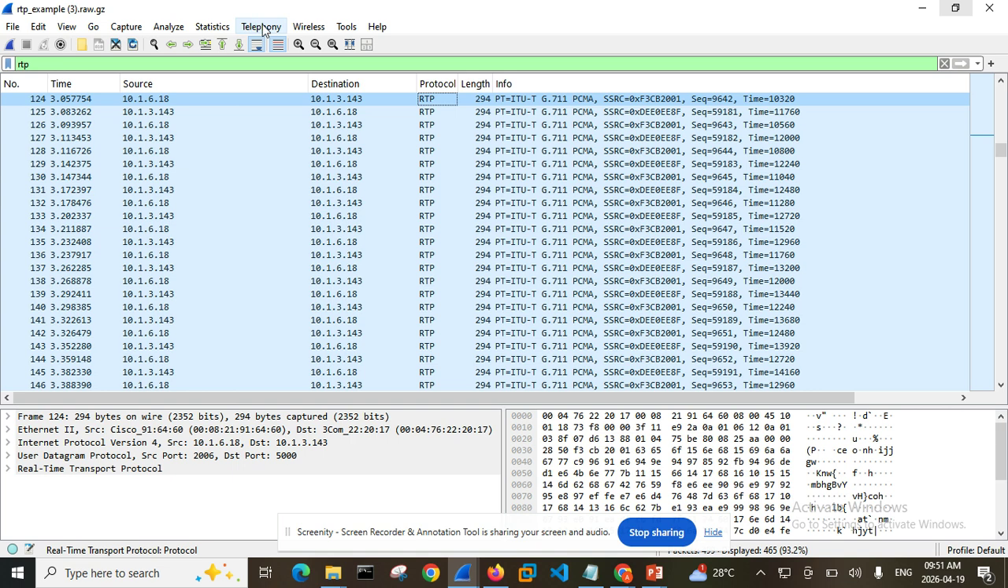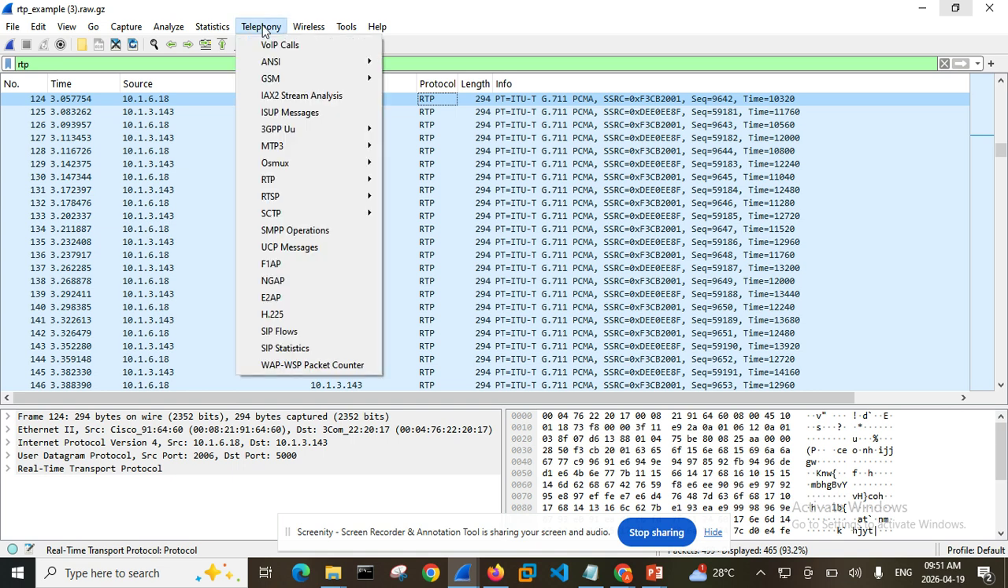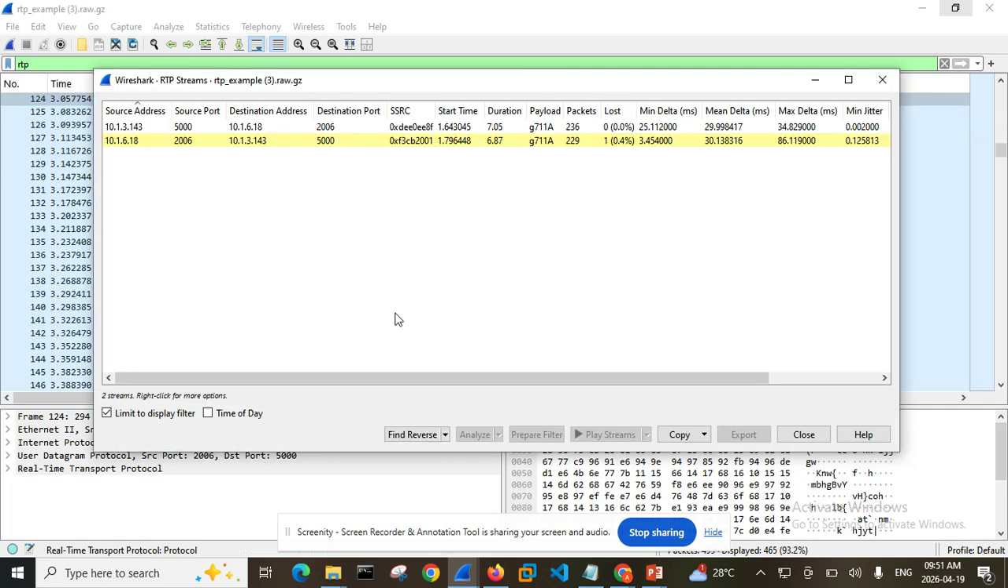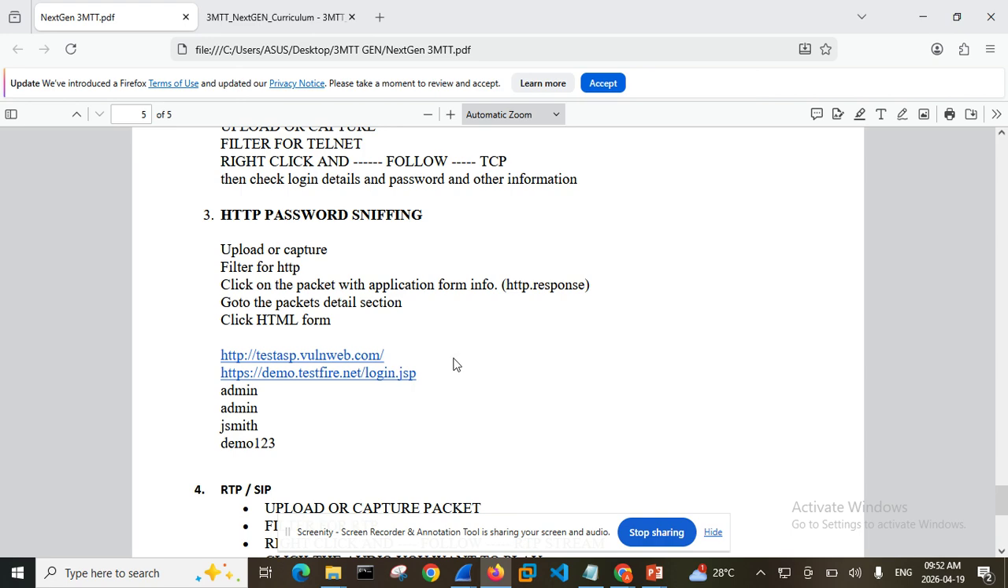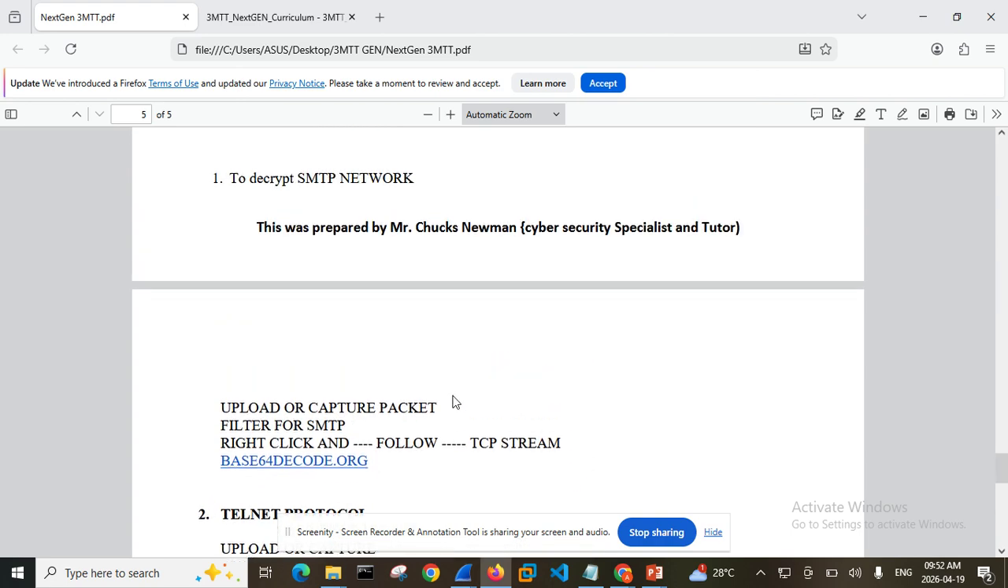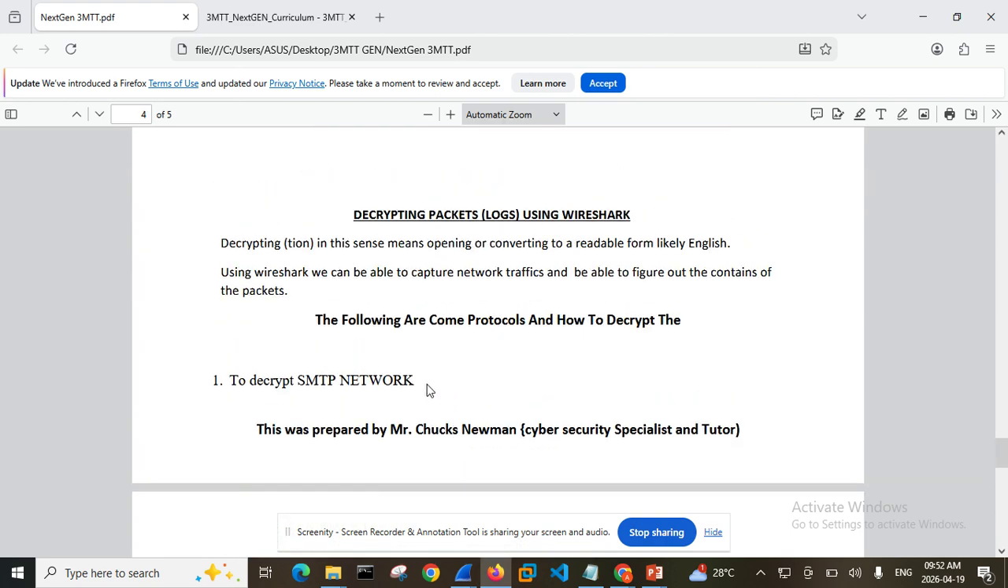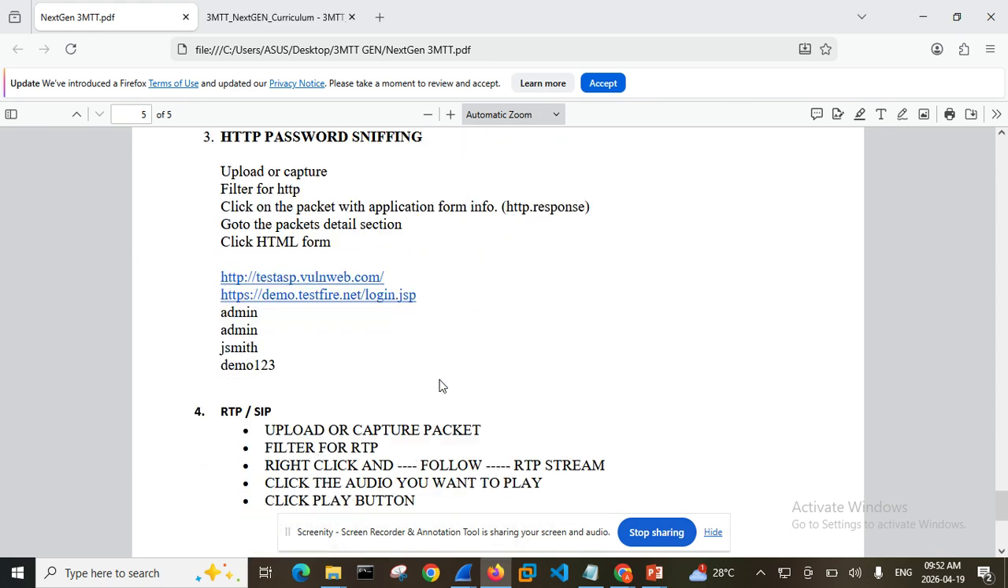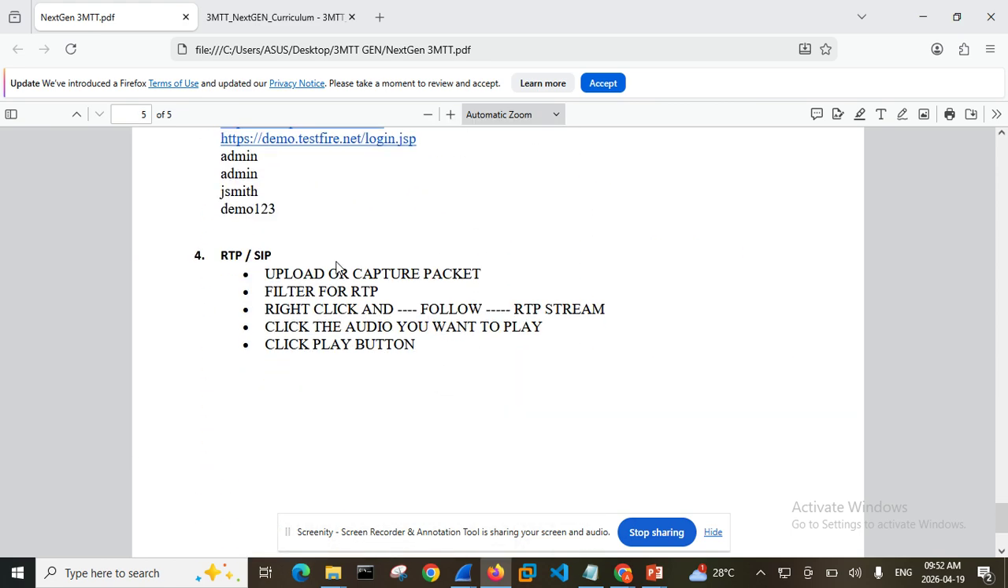The next thing I want to do is click on Telephony. I've selected the RTP. I'll click on Telephony, come to RTP, and then click on RTP Streams. All these steps are also in the document that I sent to you. I sent it to all of us to decrypt this RTP or SIP. All the steps are here, so you have them with you.